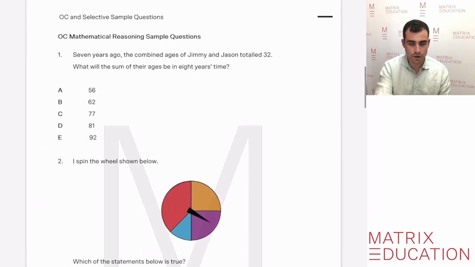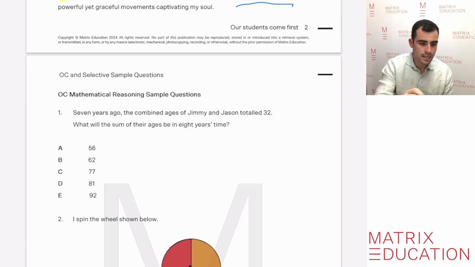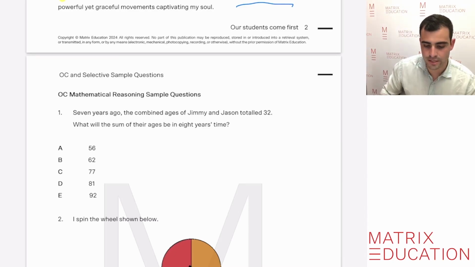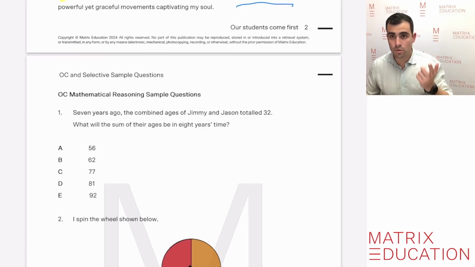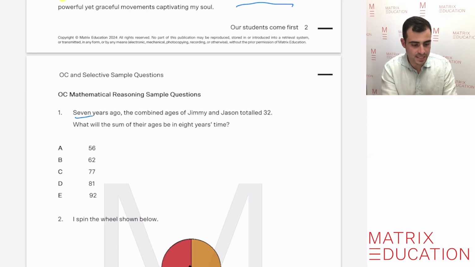So we're just going to go through 2 common test questions and let's try and solve these together. So in this first question, let's read it together. So 7 years ago, the combined ages of Jimmy and Jason totaled 32. What will the sum of their ages be in 8 years' time? So the most important thing that we recognize here is that we underline or highlight some important information. So we know that 7 years ago, they were 32 in total.